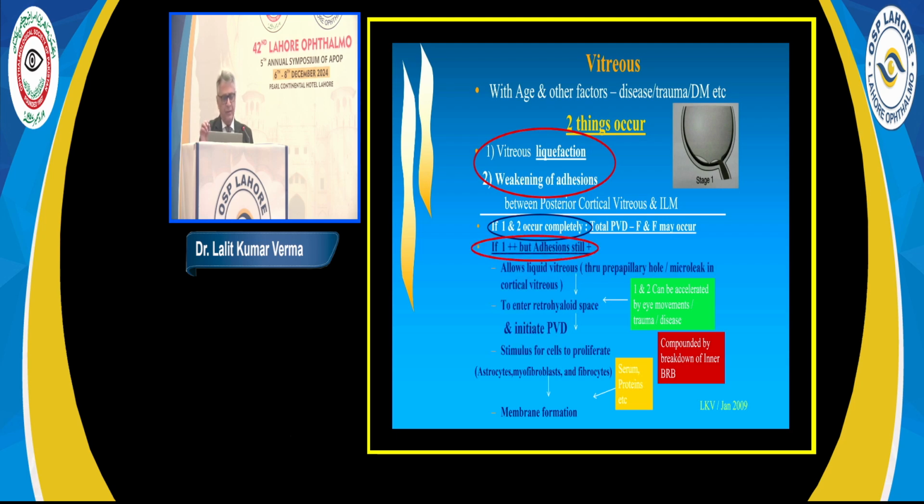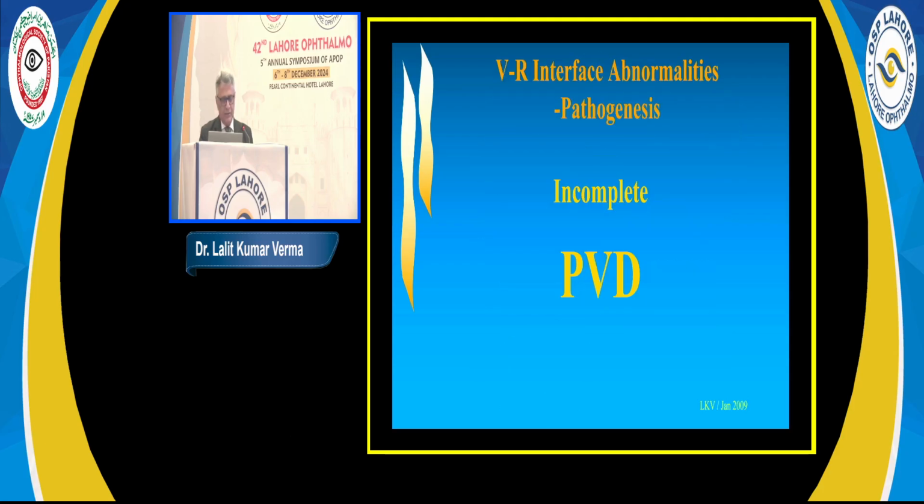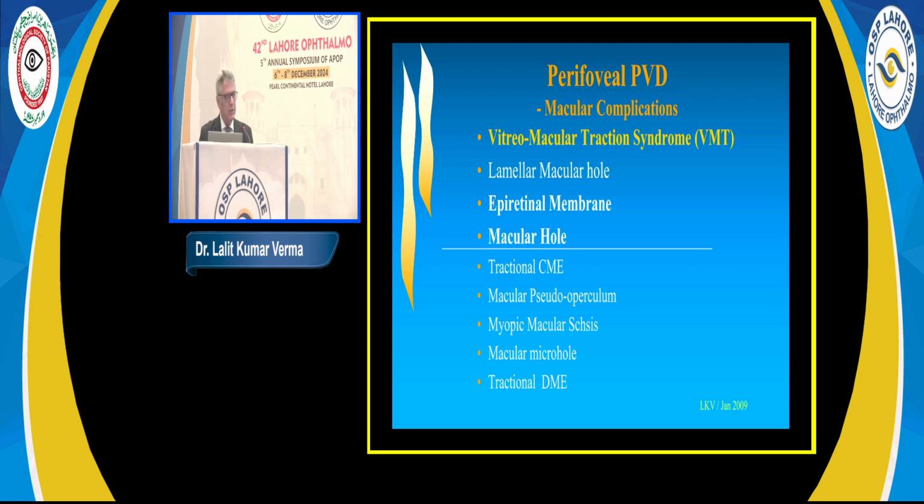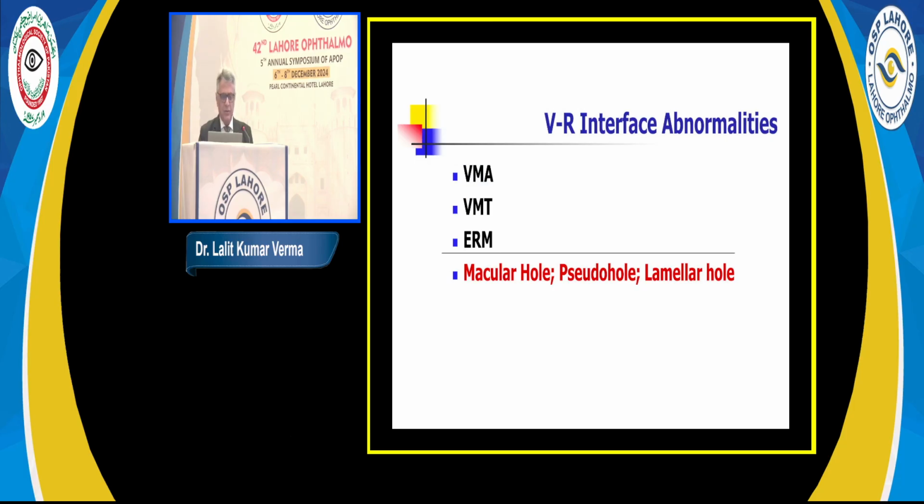However, if liquefaction occurs, but the adhesion is still there, not complete, then this allows the liquid vitreous to seep behind the hyaloid. And this initiates the process of PVD. It's not a total PVD, it's a partial PVD. And this is the stimulus for cells to proliferate. These cells proliferate and then there is a membrane formation. So this is what is known as anomalous PVD or an incomplete PVD. And this explains all the VMT disorders or the vitreomacular traction kind of disorders. So there are various disorders in the interface like VMA, VMT, ERM, and macular hole.